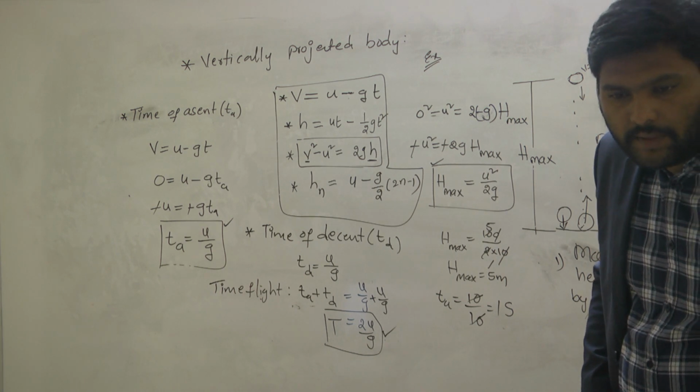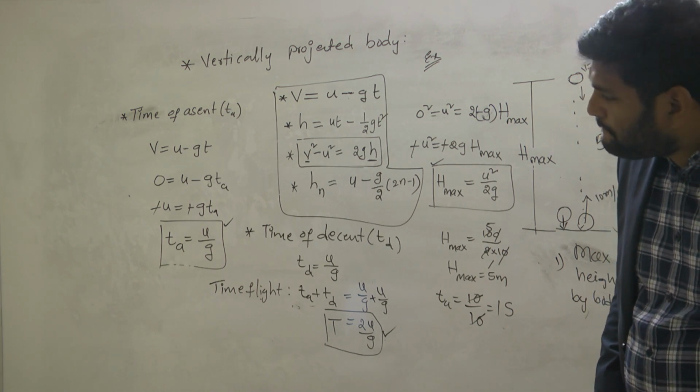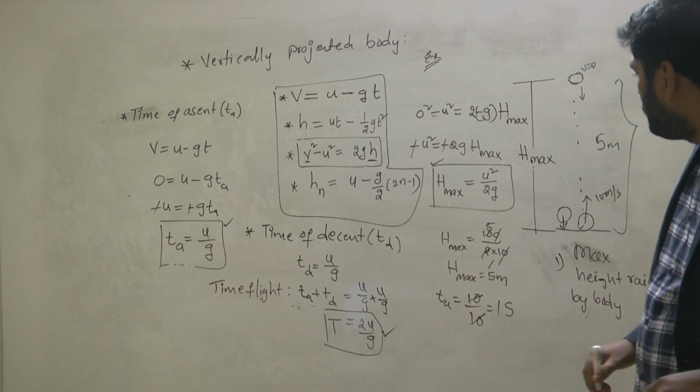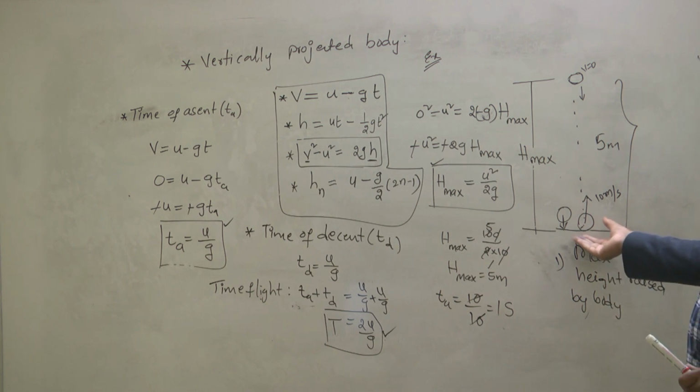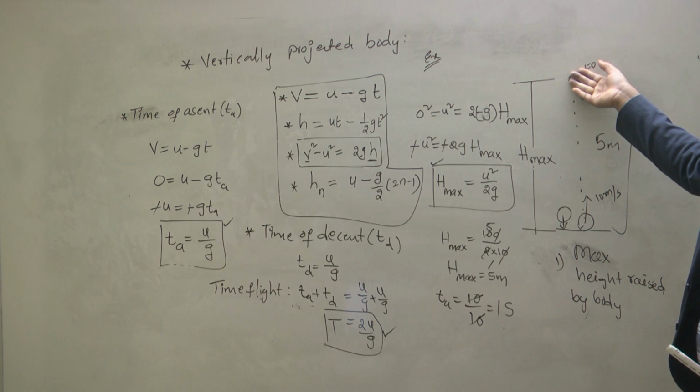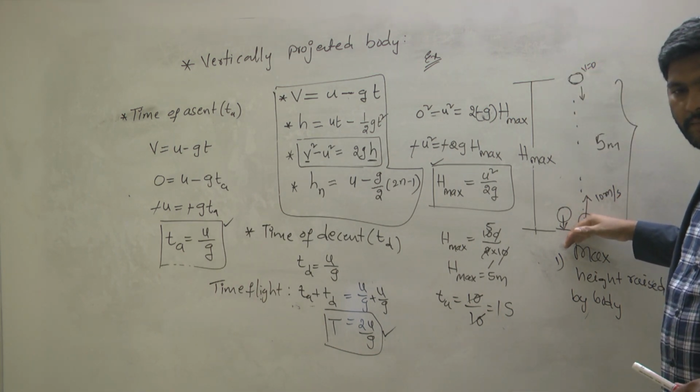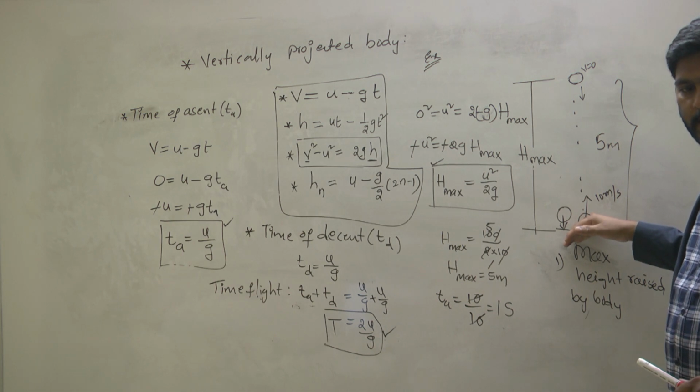Yeah, repeat the question once. So vertically means up and down. Look here: when you throw the object, it moves to maximum height and then comes downward. Yes or no? Yes.